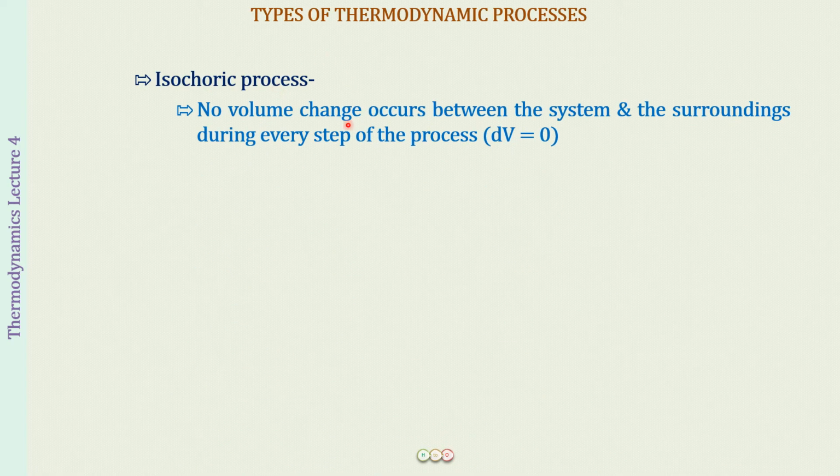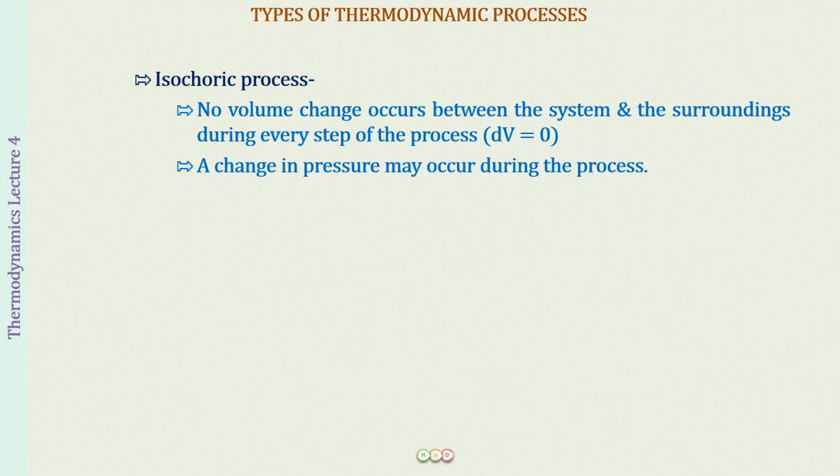So next we have the isochoric process, and in an isochoric process, what is going to be constant? Temperature is done, pressure is done, so what is left is volume. So a same volume process is going to be an isochoric process. So no change in volume is going to occur between the system and the surroundings during every step of the process. We will be calling such a process isochoric. dV is going to be equal to 0, right? And in this process, a pressure change can be taking place. What we require is the volume to be constant.